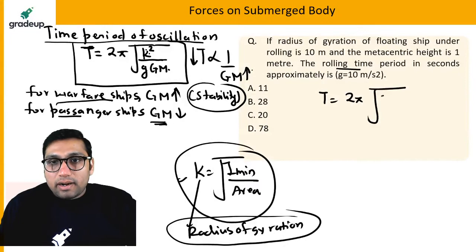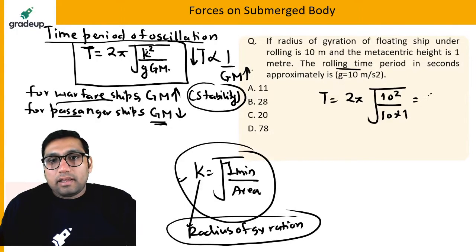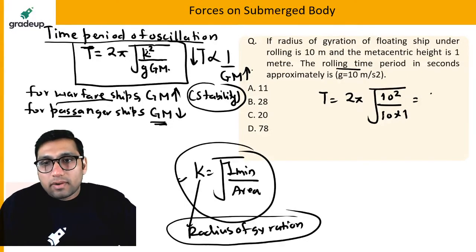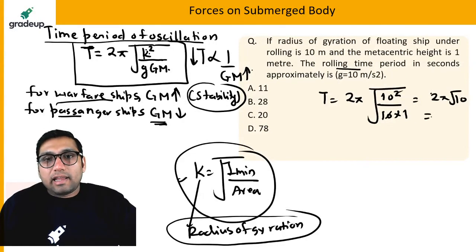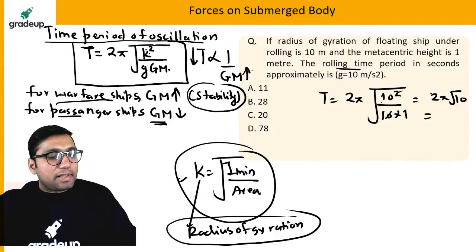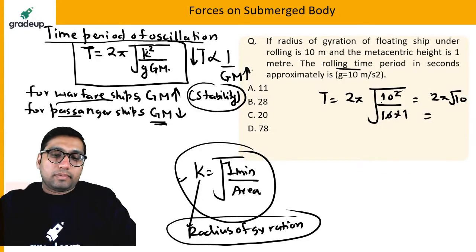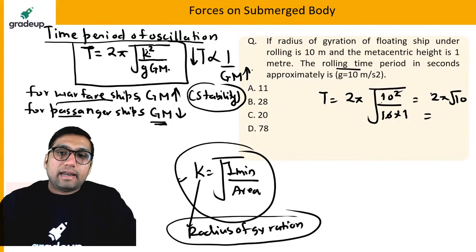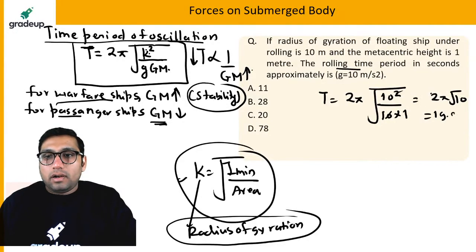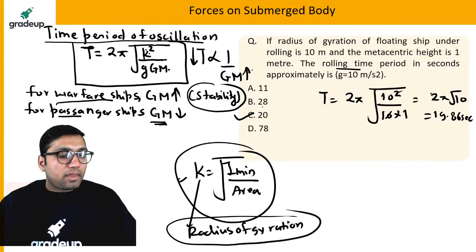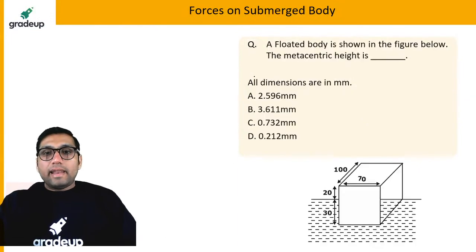Here it is equal to 10 square divided by g. We can take 10 into 1. This will simply get you this value, which will be equal to 2 pi into root 10. What is the answer you are getting? Tell me. What will be the answer? You will be getting 19.86 seconds. Approximately that will be 20. Okay, clear everyone? Next question.